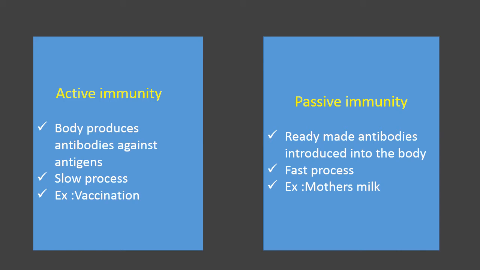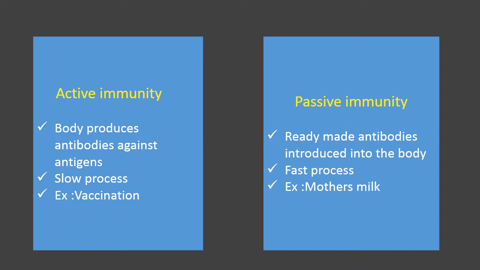But in passive immunity, the immune system does not produce antibodies. Instead, ready-made antibodies are introduced into the body to protect from the pathogen. So when ready-made antibodies are injected to give protection against the pathogen, that kind of immunity is passive immunity.